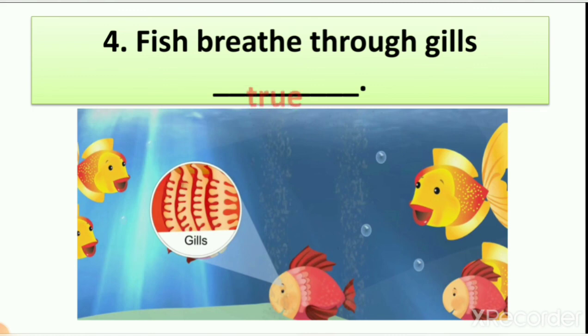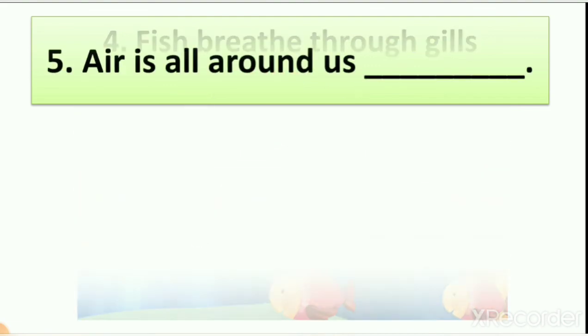Right. Why? Because we all know that fish breathe through gills. In simple language, the nose of a fish is known as gills, right? So the right answer is true. Fish breathe through gills.